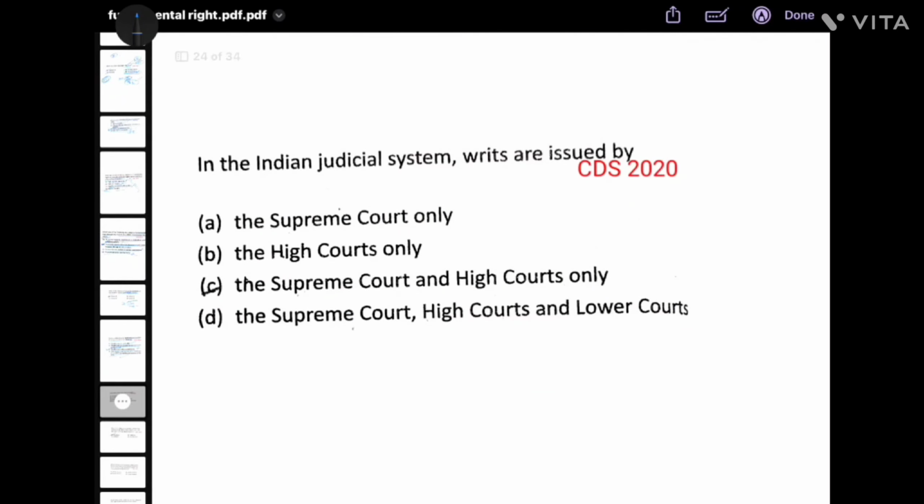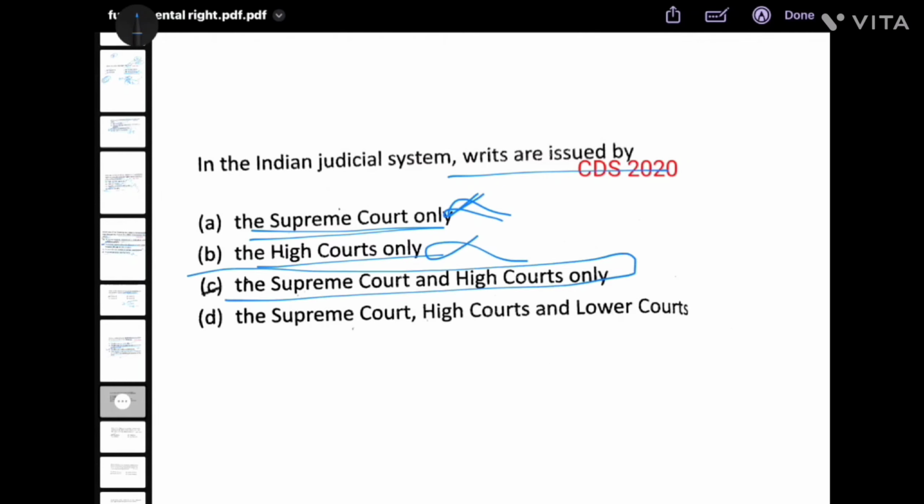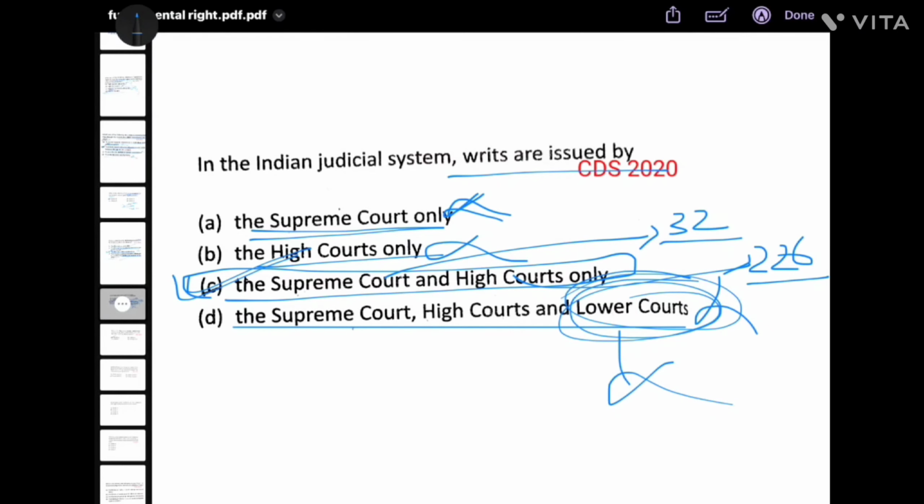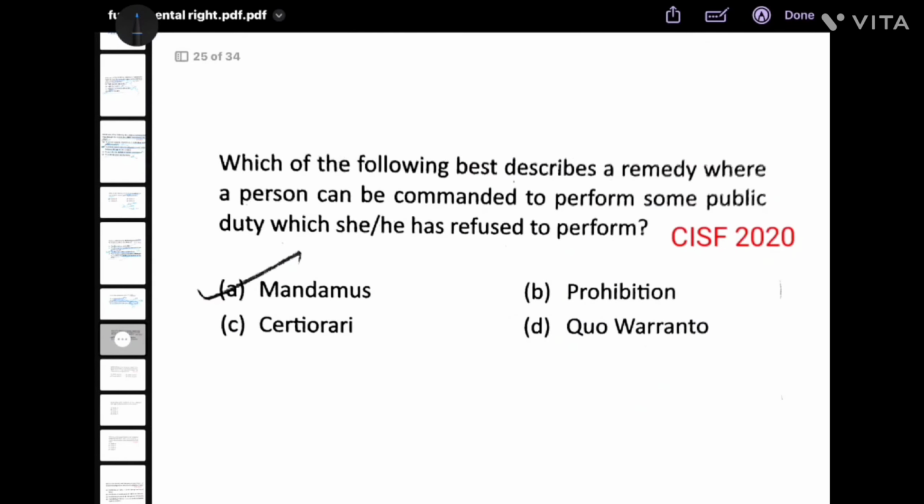Next, in the judicial system, writs are issued by the High Court only? No. Supreme Court only? No. High Court only? No. Supreme Court and High Court only? Yes. The Supreme Court and High Court and Lower Court? No. Lower Courts do not have this power. The Supreme Court gets this power from Article 32 and the High Court from 226. Remember this.